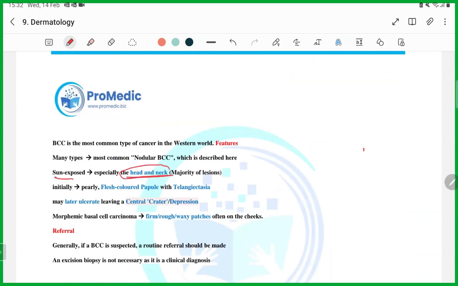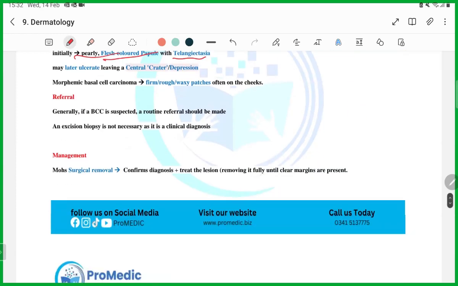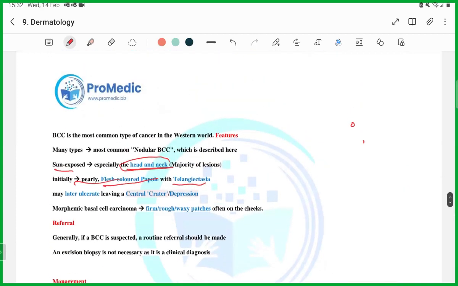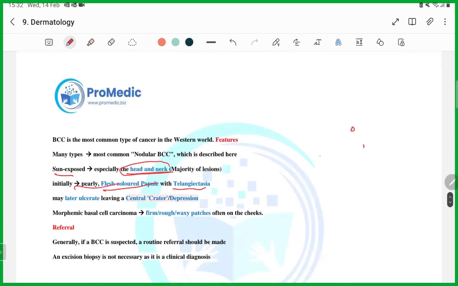But the important part is that this lesion will be ulcerated, with telangiectasia, and it has rolled margins. If you open a picture in Google, you're going to see that the margins will be rolled like this, and in the center there will be telangiectasias and necrotic tissue.